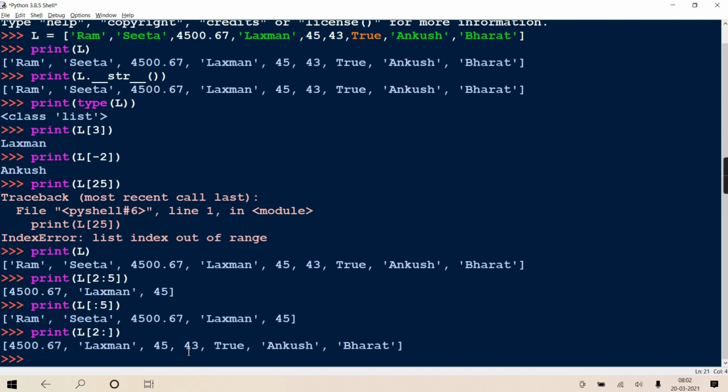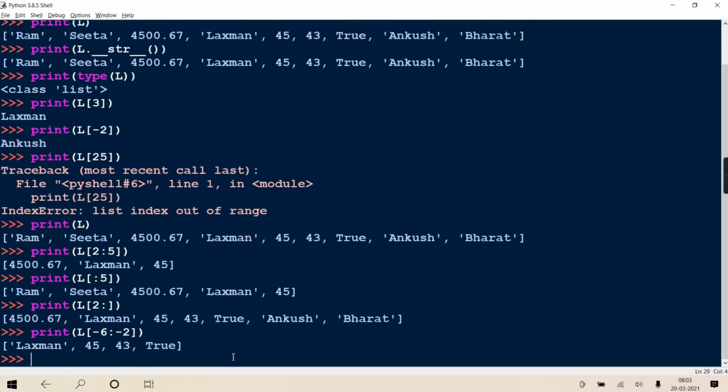Now here you can give negative also. Suppose I'm writing -6 colon -2. So it will start from -6 (-1, -2, -3, -4, -5, -6) and stop at -2. But -2 is exclusive, I hope you know. So only this much part it will return. So this way also it is possible.